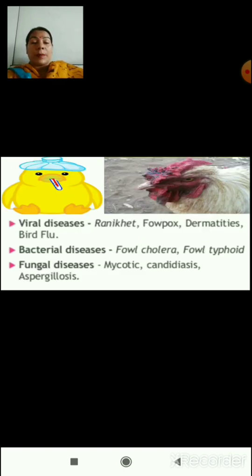There are some kinds of diseases which can be caused by viruses, bacteria and fungi also. So these viral diseases can be Ranikhet disease. Actually, Ranikhet is the name of a place in Uttaranchal, so this disease was first discovered there. On the basis of that place's name, the disease is called Ranikhet disease. Then Fowlpox is there, dermatitis is there, and bird flu is also called.